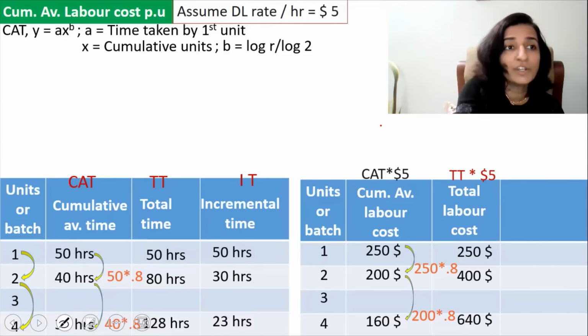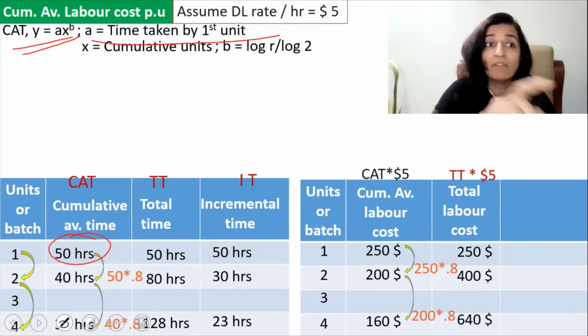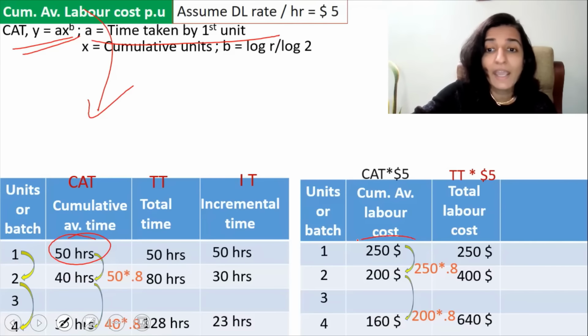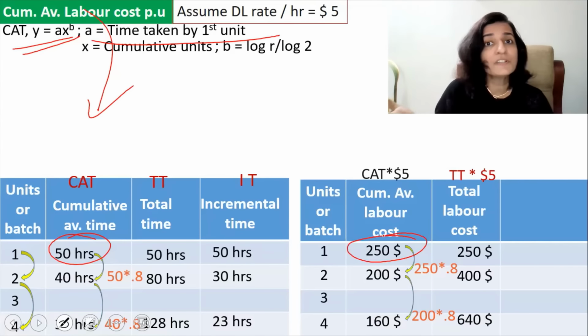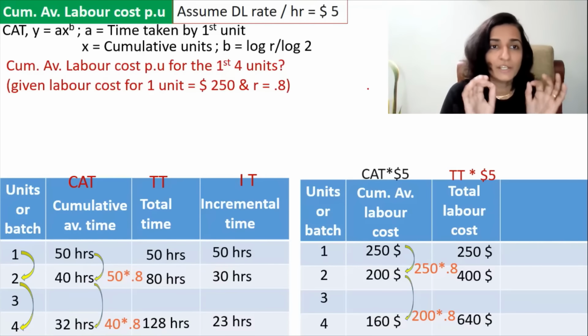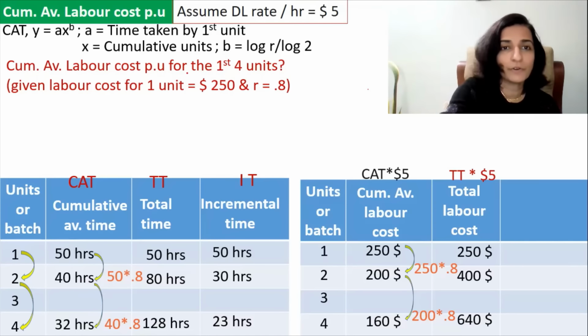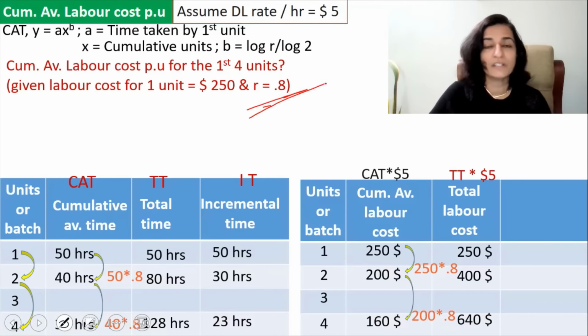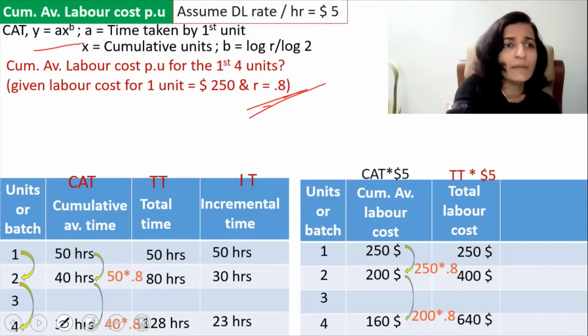So if we can find out the cumulative average time with this formula, where A is the time taken by the first unit, that is 50 hours, then we can very well find out the cumulative average labor cost per unit by just taking A as the labor cost for the first unit, because the relationship that exists for both are the same. So we will write that formula. Cumulative average labor cost per unit for the first 4 units, given the labor cost for the first unit is $250, that's this, and the learning rate is 0.8. So what is the cumulative average labor cost?